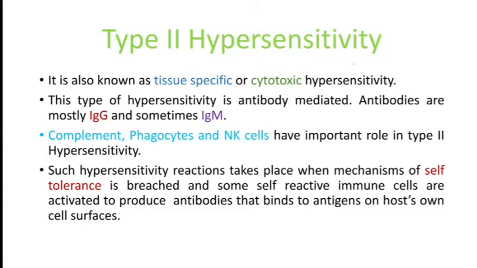Type 2 hypersensitivity is also known as tissue specific or cytotoxic hypersensitivity. This type of hypersensitivity is antibody mediated like that of type 1 hypersensitivity, but here antibodies are mostly IgG and sometimes IgM. Complement, phagocytes and NK cells have an important role in type 2 hypersensitivity. Such reactions take place when mechanisms of self-tolerance are breached and some self-reactive immune cells are activated to produce antibodies that bind to antigens on the host's own cell surfaces.